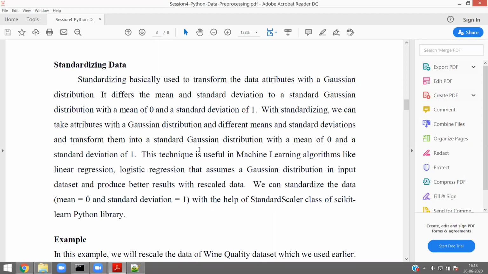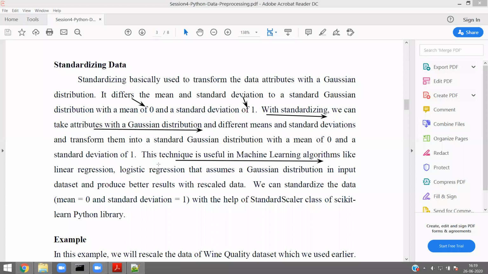Then why do we have to standardize the data? Let us see. I hope the theory part is already written, with bringing a mean of 0 and standard deviation of 1. What is the output of standardizing? We are actually bringing the attributes within a Gaussian distribution. Now, where is it useful?